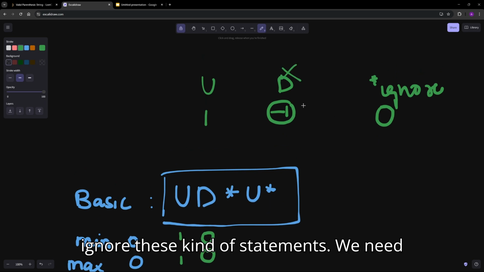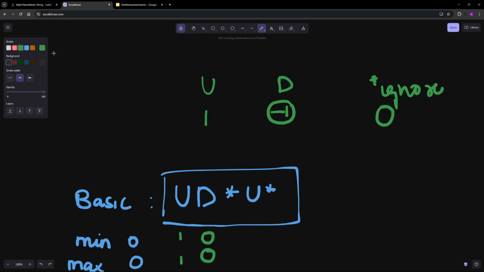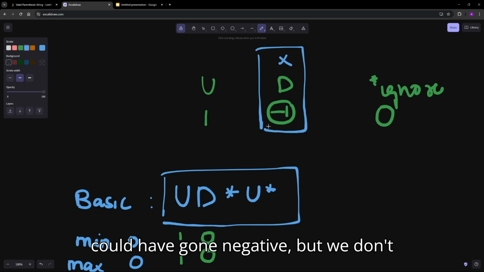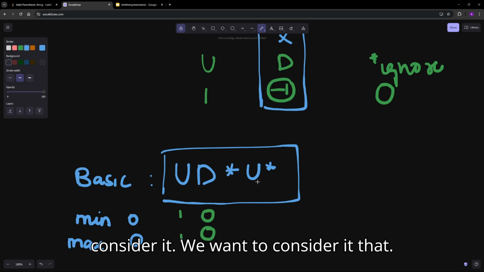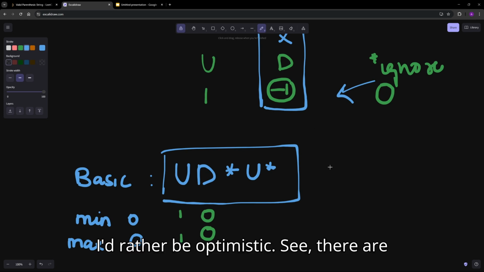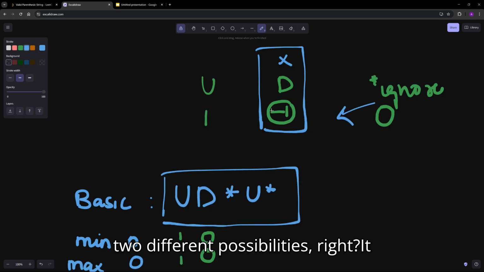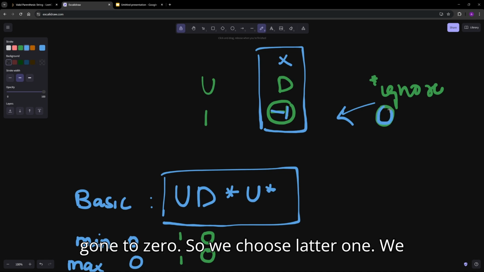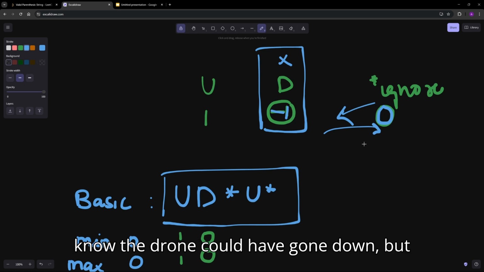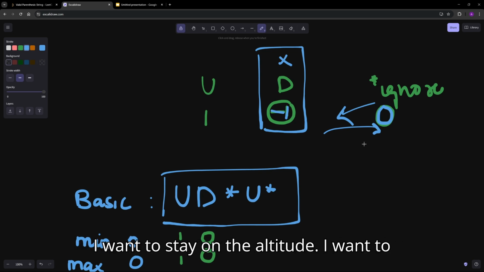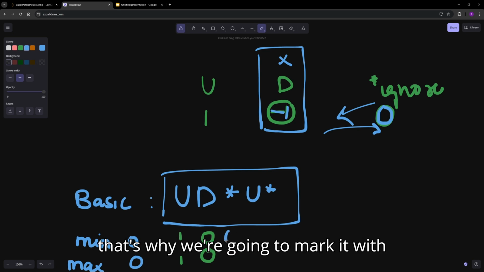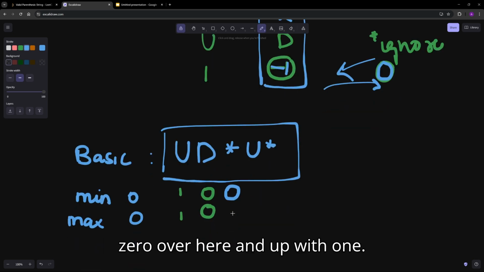So this is what exactly it is. We need to ignore these kinds of statements. We need to ignore all the negativity in our life. We need to say that, hey, I know there exists a possibility where the drone could have gone negative, but we don't want to consider it. If there is a negative sign, I'd rather be optimistic. See, there are 2 different possibilities, right? It could have gone to -1 or it could have gone to 0. So we choose the latter one. We say that, hey, I know the drone could have gone down, but I want to stay on the altitude. I want to consider a possibility where the drone could have been on the ground itself. So that's why we're going to mark it with 0 over here and up with 1.